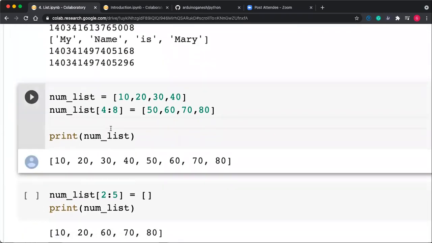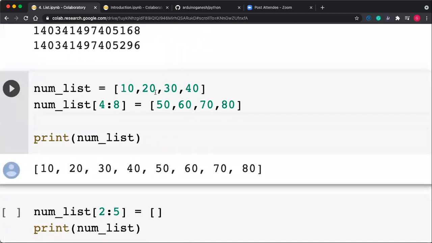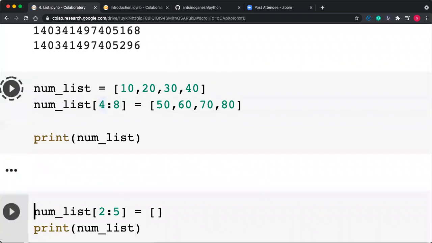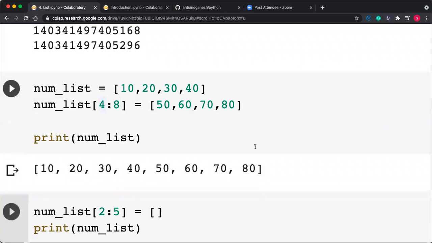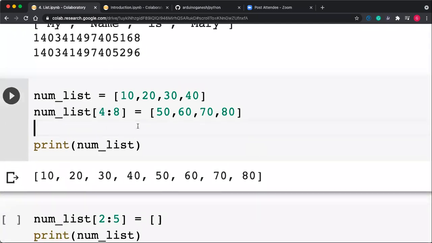Okay, now next one is the slicing operation. Num list is equal to the given list, and I want some sublist. It is not a sublist actually. It is actually addition.